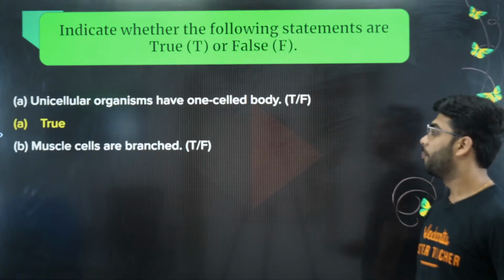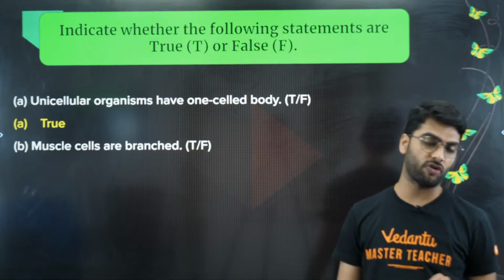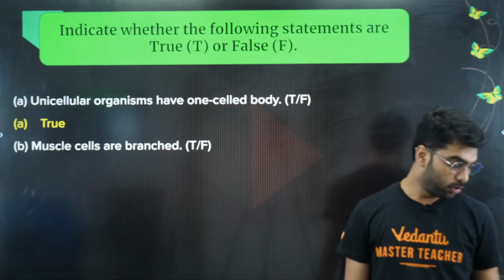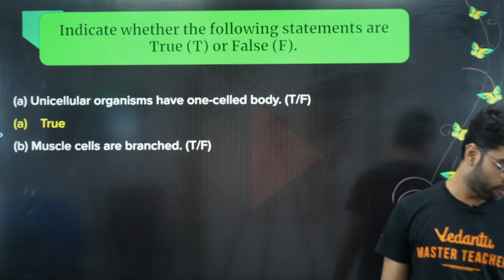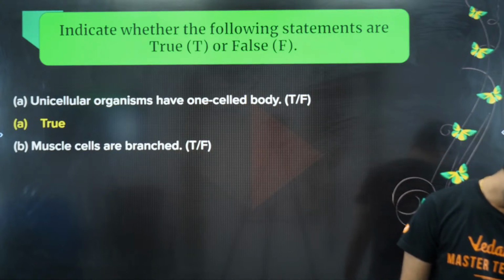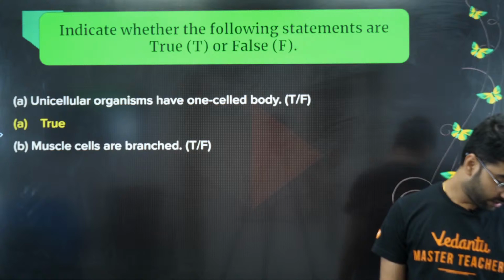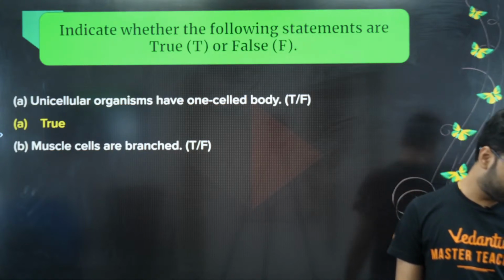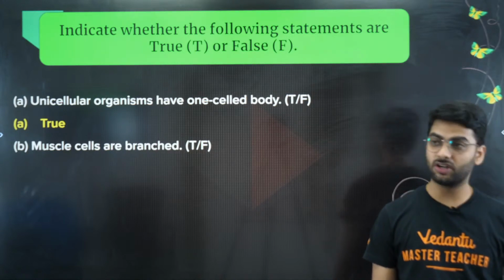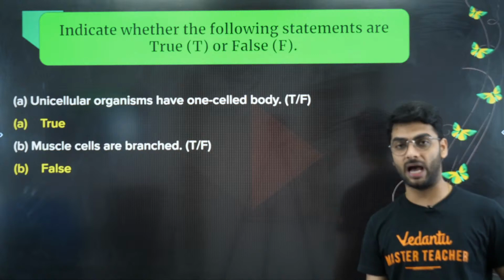Next question. Muscle cells are branched. Muscle cells have branches. True or false? Think about all the types of muscles: striated, smooth, cardiac. Do they have branches? True or false? Hello Prachi, happiest birthday to you. All the best for your exam. Drishti, all the best. Very good. So this is false. Muscle cells are not branched.